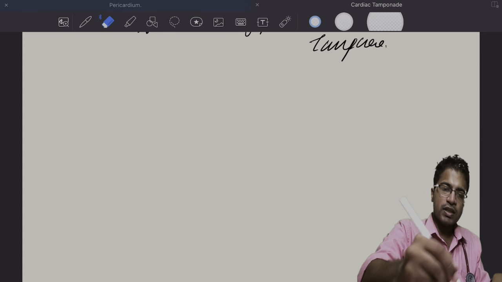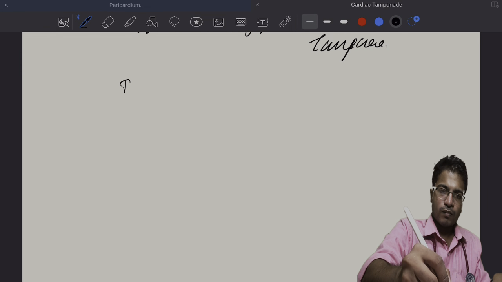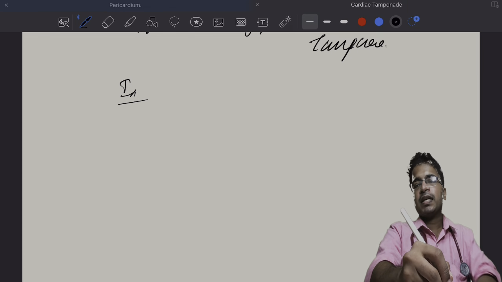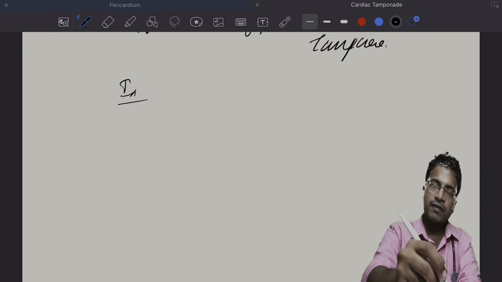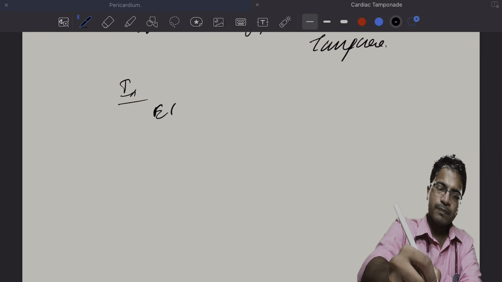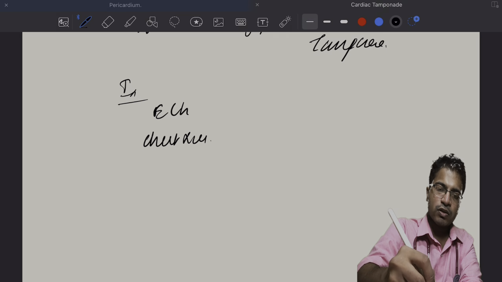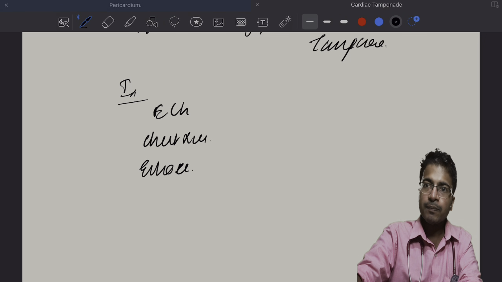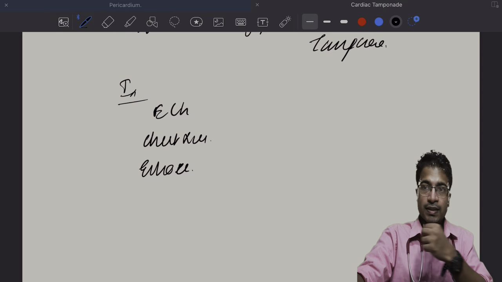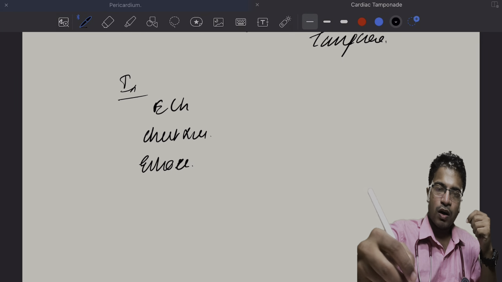So we'll come to investigations. Cardiac tamponade is a clinical diagnosis which is aided by investigations like ECG, chest X-ray, and echocardiography. In ECG, you can find something called electrical alternans.